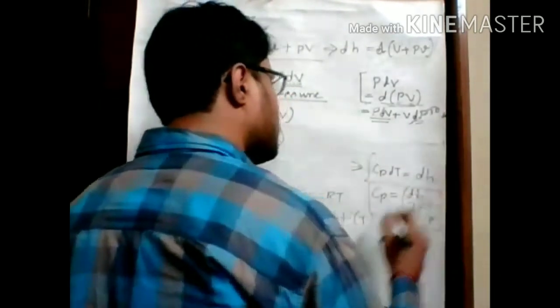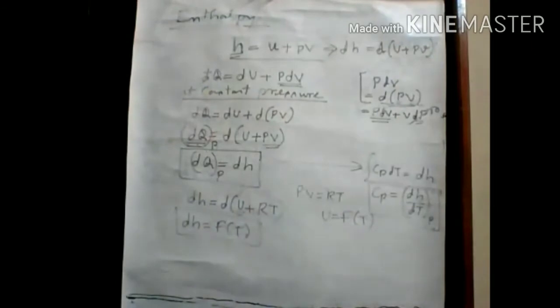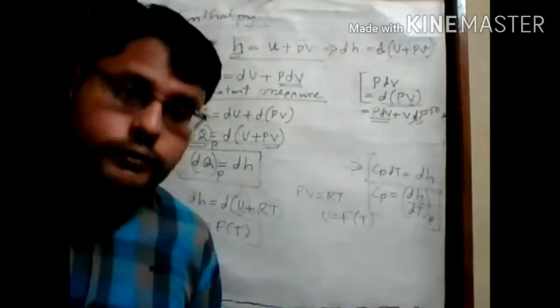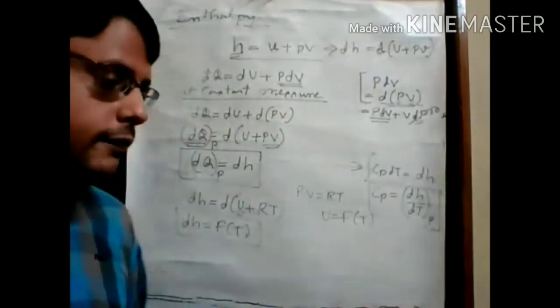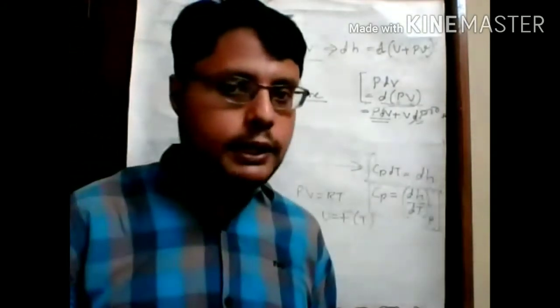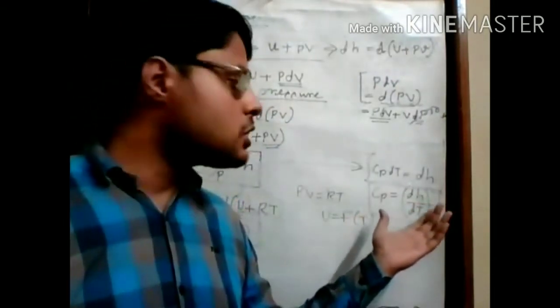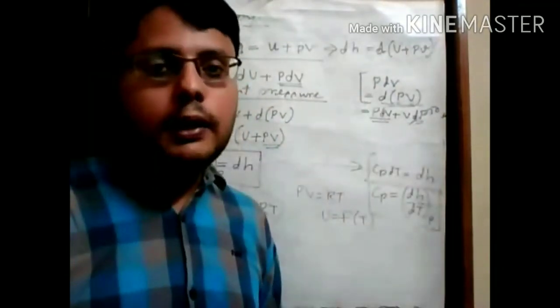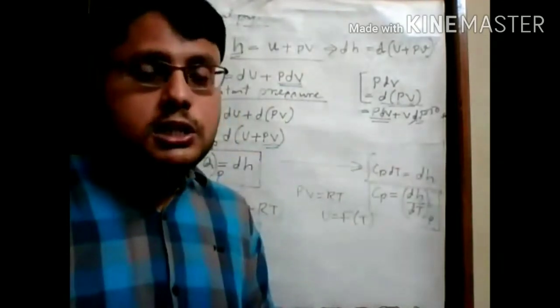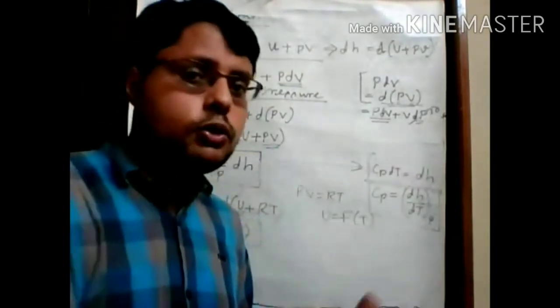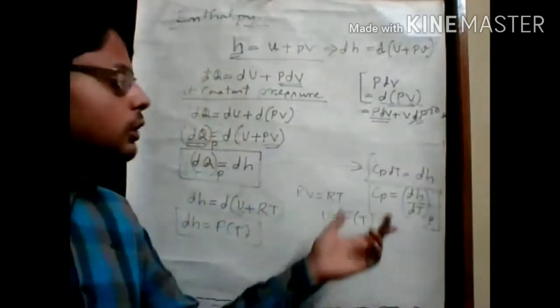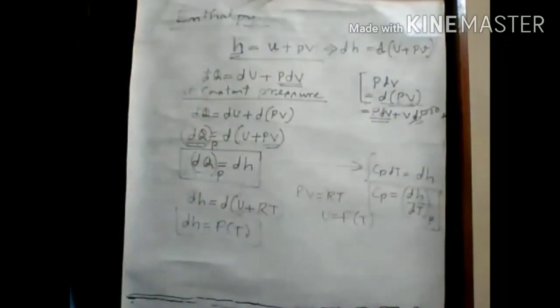By this, you can use this expression where enthalpy is a function of temperature. If you have the value of specific heat at constant pressure, then you can simply calculate, with the limits of temperature, the change in enthalpy in a particular process in which temperature changes from T1 to T2. So by this expansion, you can calculate the exact value of enthalpy. This is about the change in enthalpy.